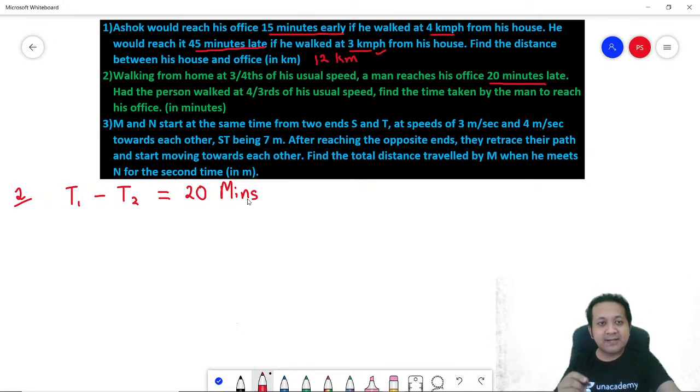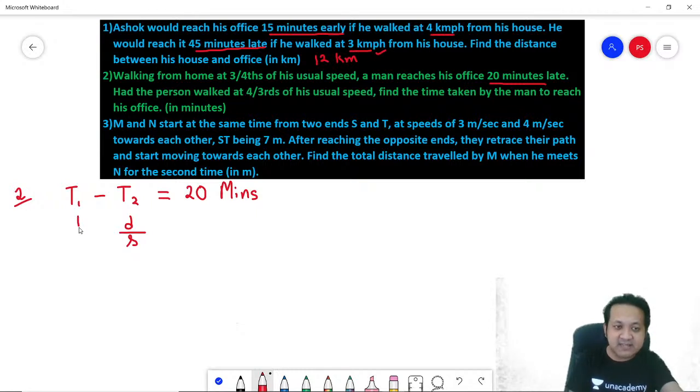What is time? Time is distance divided by the speed. What is the distance? Let the distance between the home and the office be D. Okay? So time is distance divided by the speed. What is the speed? Not given. Let us take it as S. In the second scenario, the distance is still the same. But you know what? This time, the speed is 3/4 of the usual. Remember, the usual speed was S. So the new speed is 3 by 4 S.